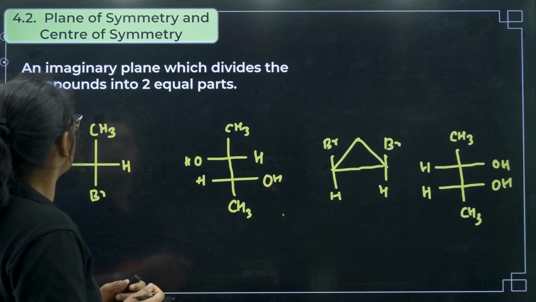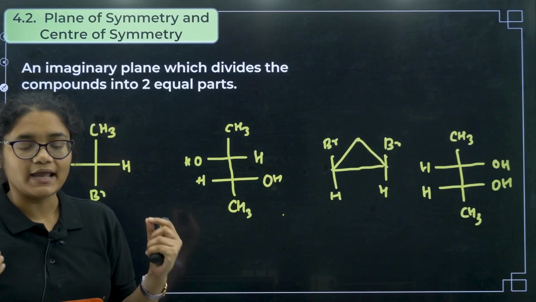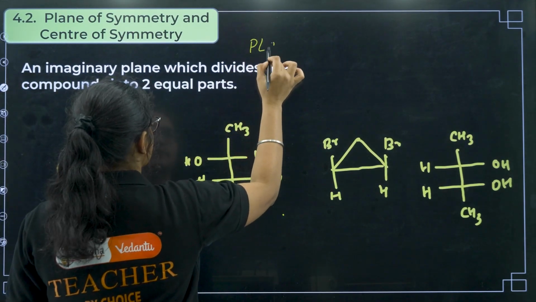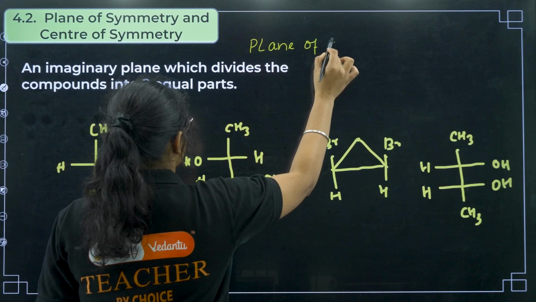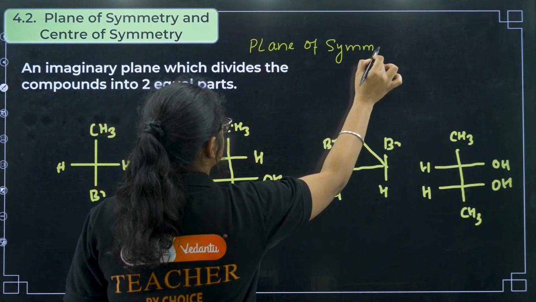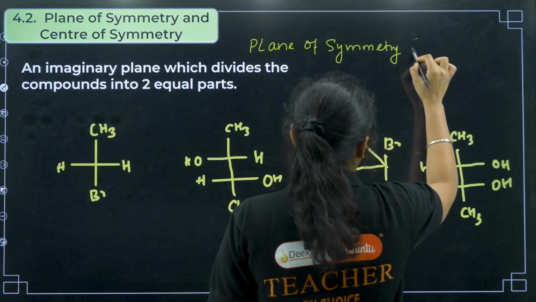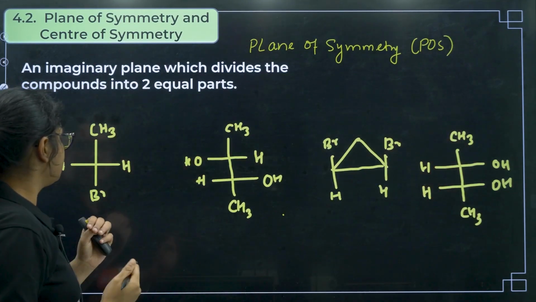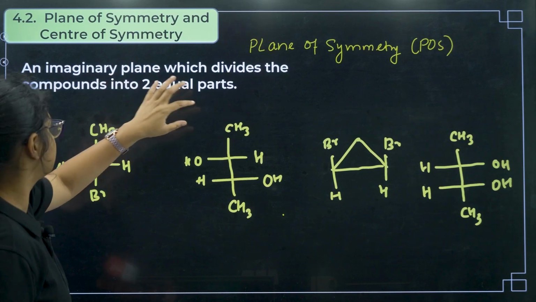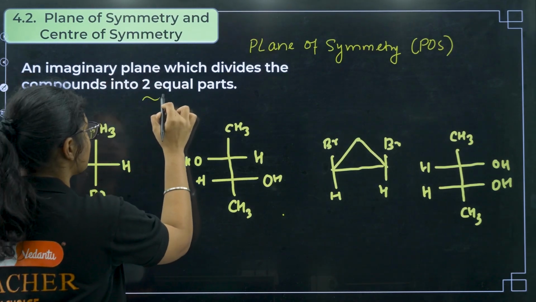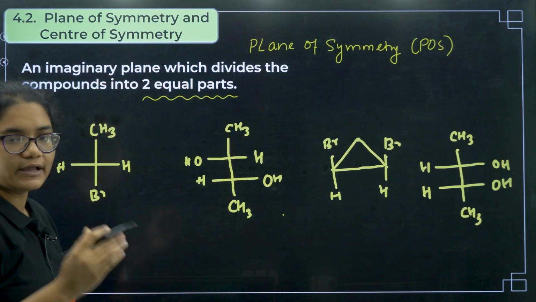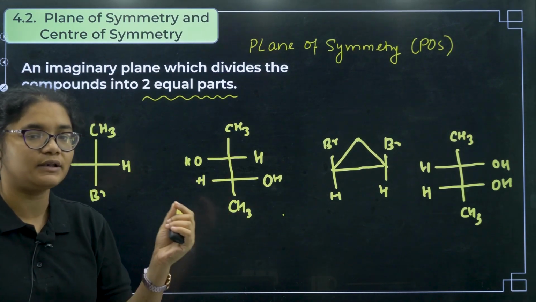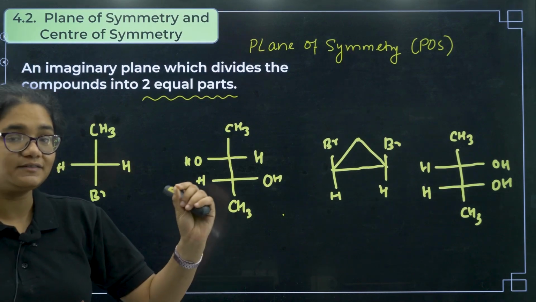So now coming to something called plane of symmetry and center of symmetry. First let us understand plane of symmetry, or we can call it POS. Now see, a plane of symmetry is an imaginary plane which divides the compound into two equal halves. If you cut the molecule in two parts through a plane and both the parts are equal to each other, then we call that plane a plane of symmetry.